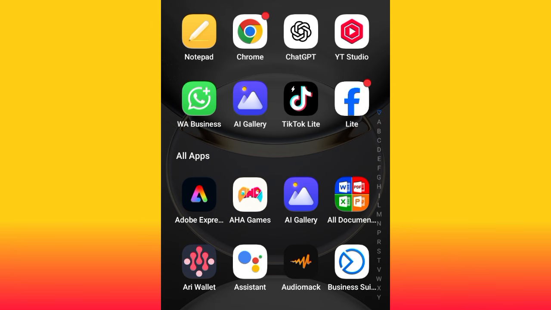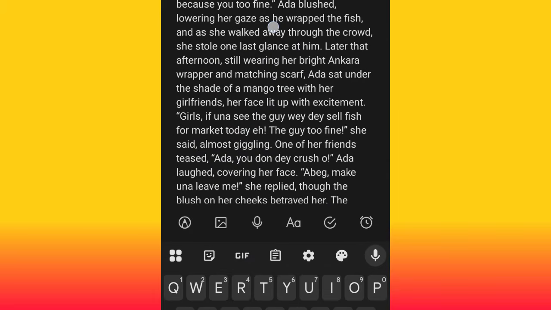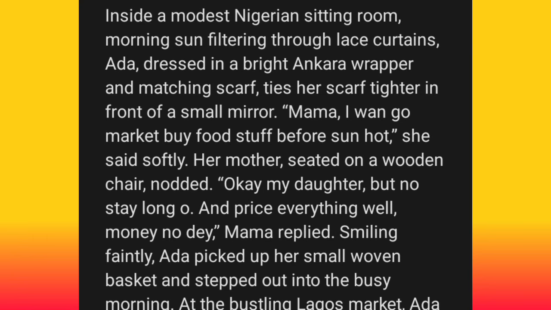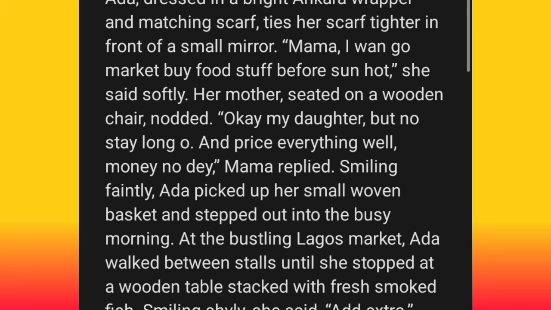Okay guys, for you to write and structure your own prompt, this is how I come about the prompt. Here's my own prompt: inside a modest Nigerian sitting room. What I did was that everything I know concerning Nollywood, I just described everything that I want to create. I want to create a video in Nigeria, a kind of Nigerian Nollywood movie. I just described it the way I understand it.